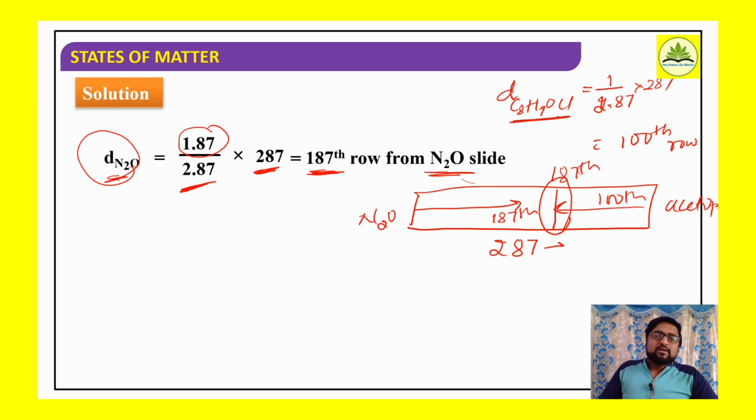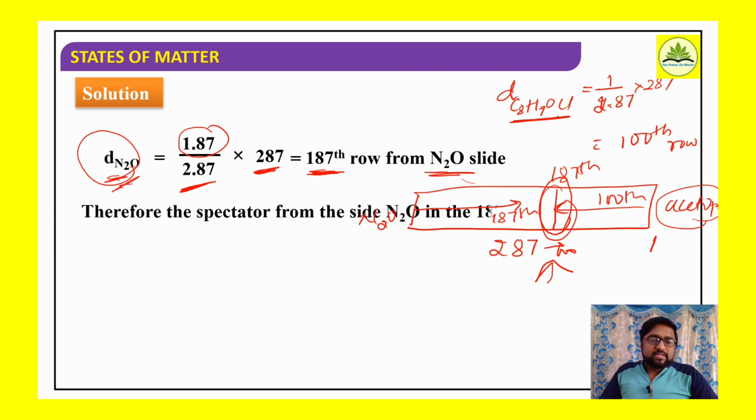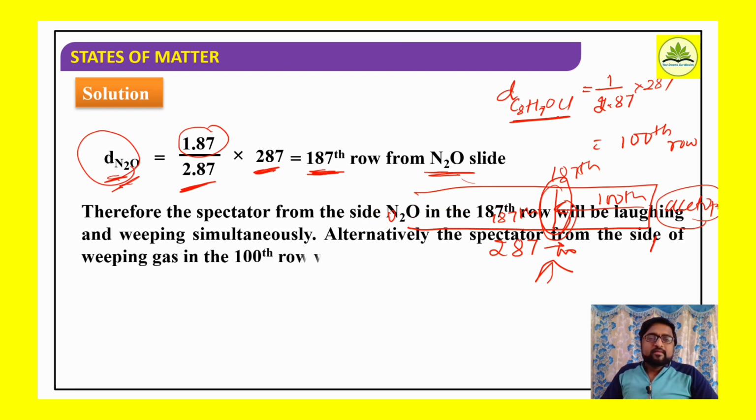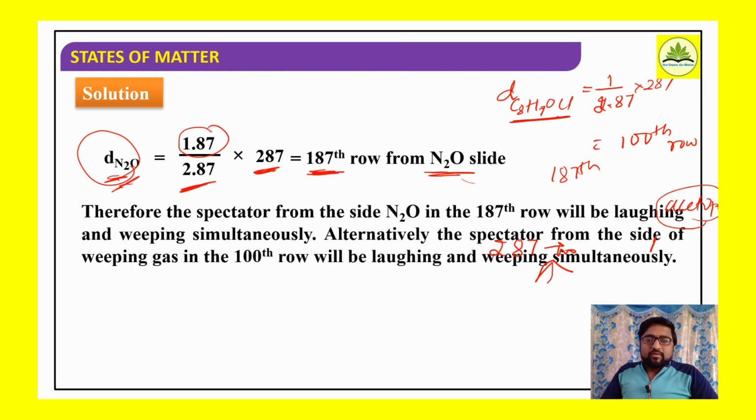The person sitting at the 187th row from the nitrous oxide side, or I can say the 100th row from the parachloroacetophenone, weeping gas side, is going to laugh and weep simultaneously. So we say here the spectator from the side of nitrous oxide in the 187th row will be laughing and weeping simultaneously, and alternatively we can say the spectator from the side of weeping gas in the 100th row will be laughing and weeping simultaneously.